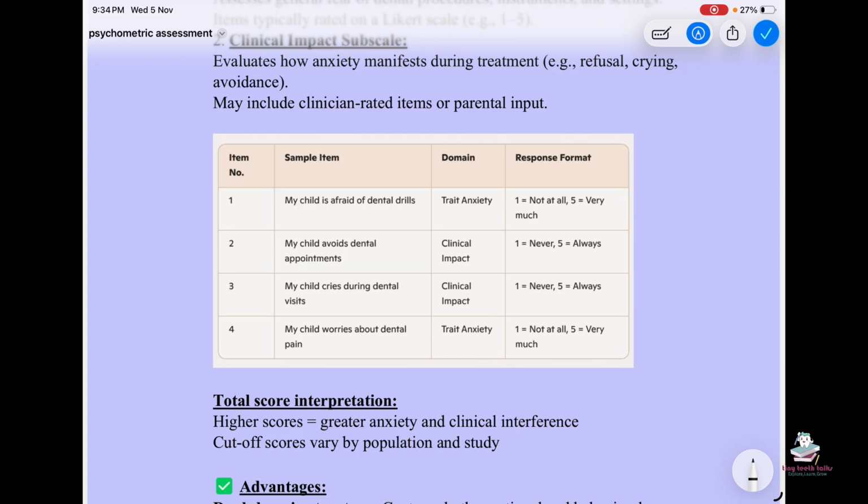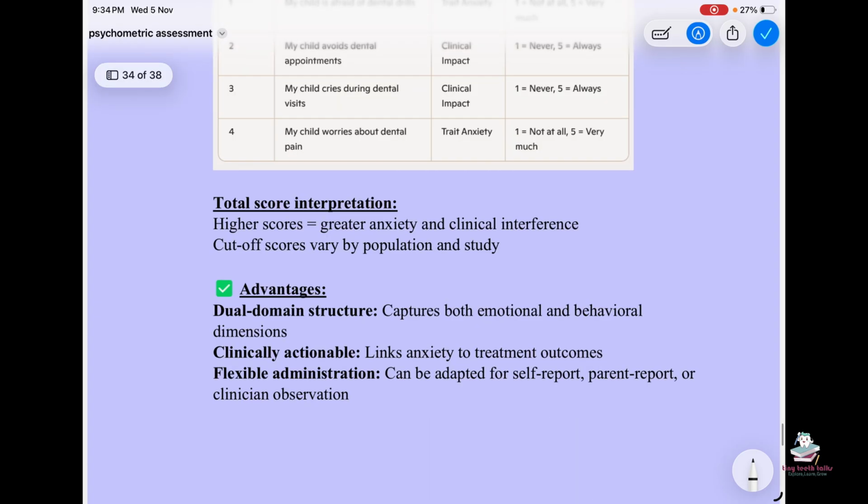So they show the clinical impact. My child cries during dental visits. It also shows the clinical impact. But my child worries about dental pain, so it is a trait anxiety created by situation. Total score interpretation: high scores equal greater anxiety and clinical interference. Cutoff scores vary by population and study.